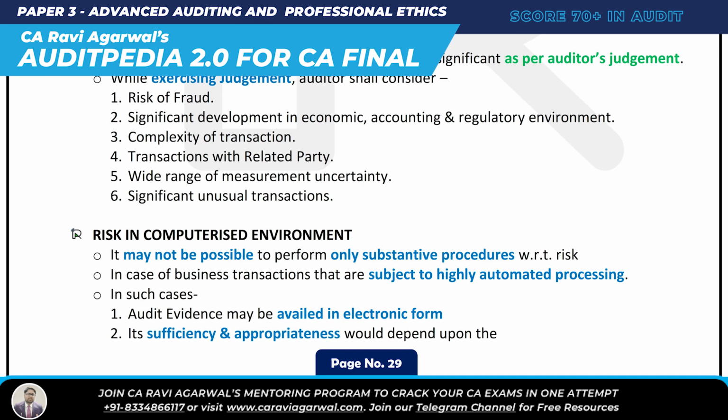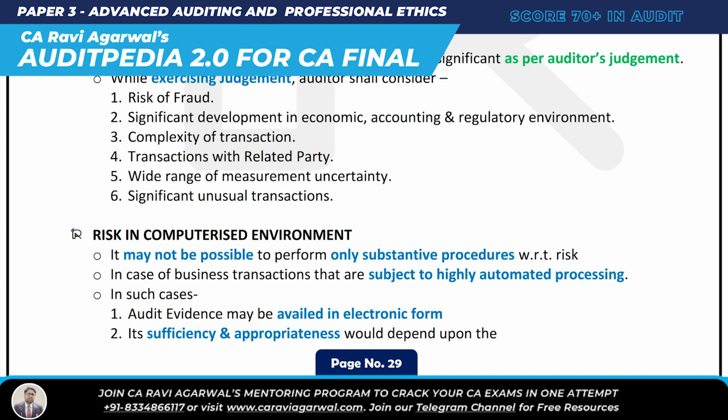So it may not be possible to perform only substantive procedures with respect to risk in case the business transaction data is subject to highly automated processing. Of course, it's not possible to perform only substantive procedures in case of business transaction data that is highly automated. So in such a case, what do I do?